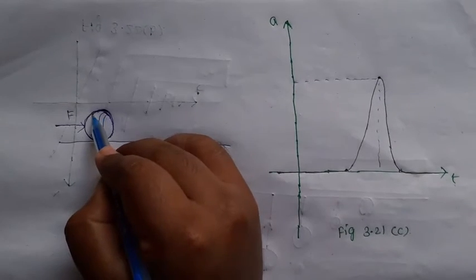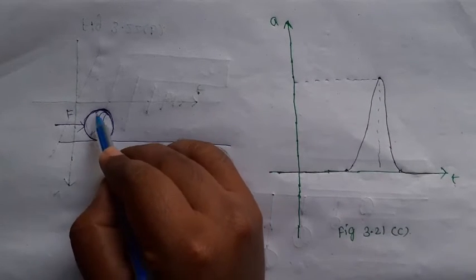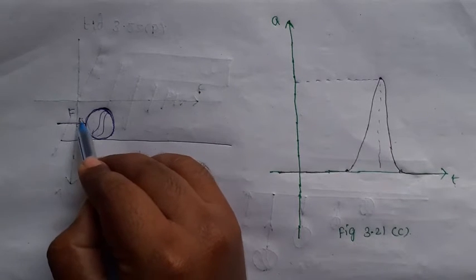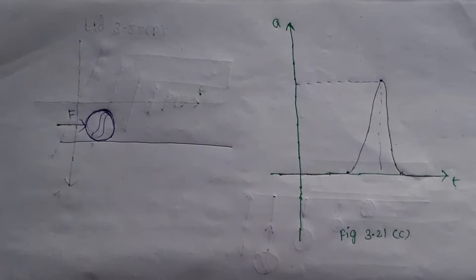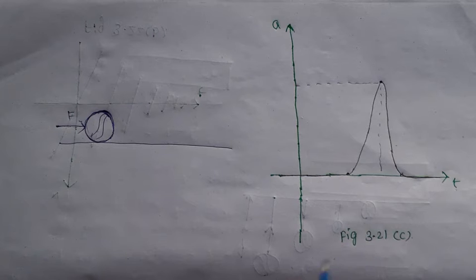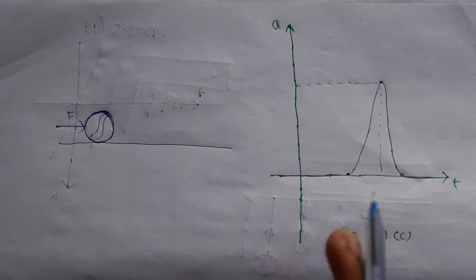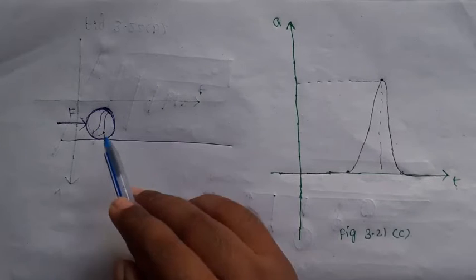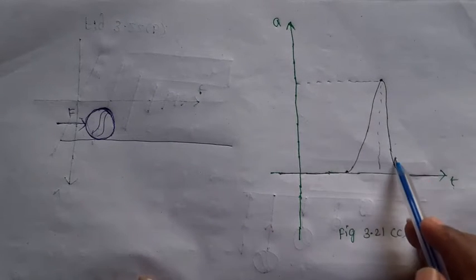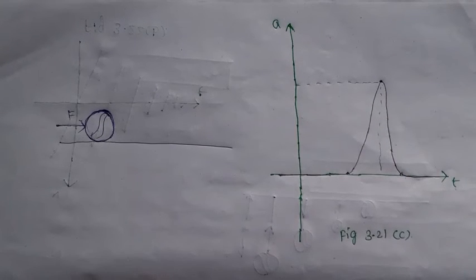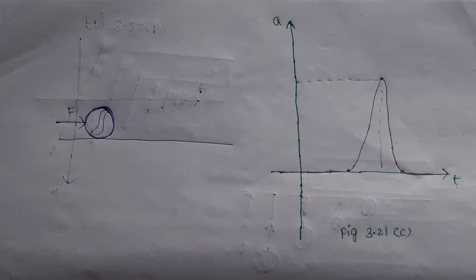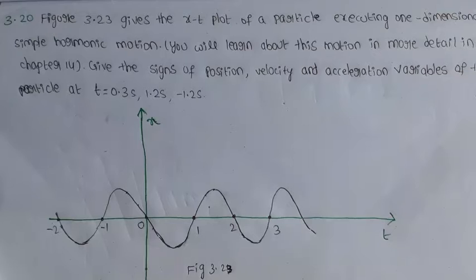So this is a ball, first moving with uniform velocity. At a time I apply force, and suddenly its acceleration value increases to the maximum. After some time the acceleration slows down. After that, the particle comes to rest. That is the example. Next question.